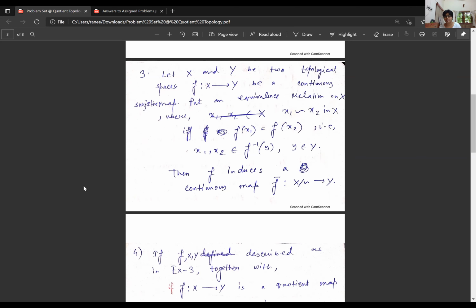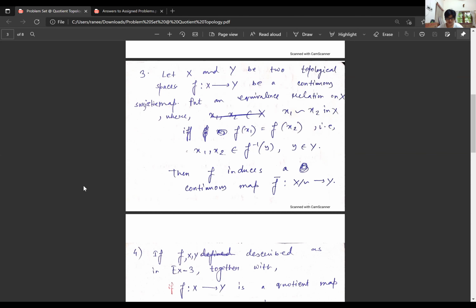That is, x1 and x2 are related if and only if f of x1 is f of x2, which is the normal equivalence relation we always put on X. That is just identification through the map f.